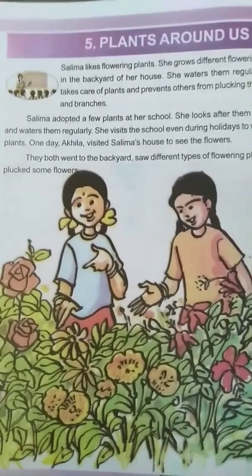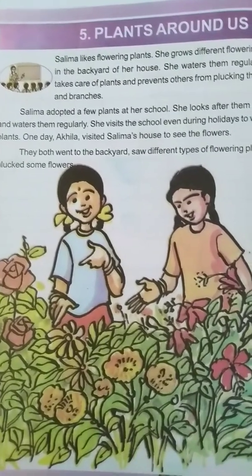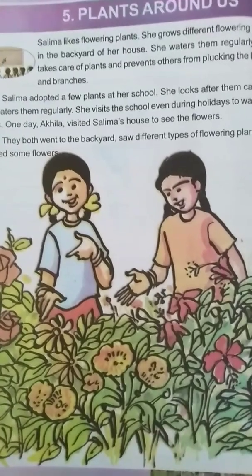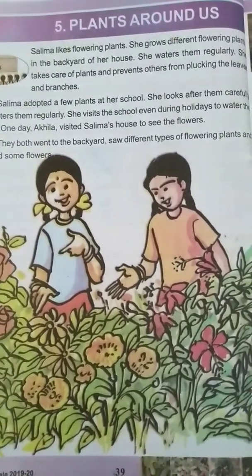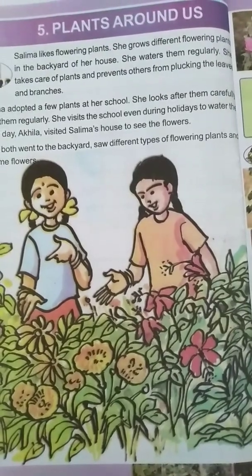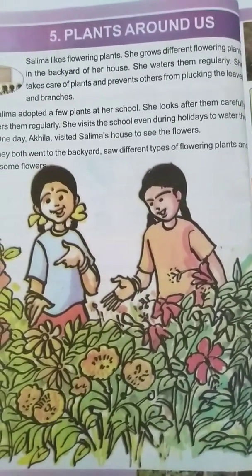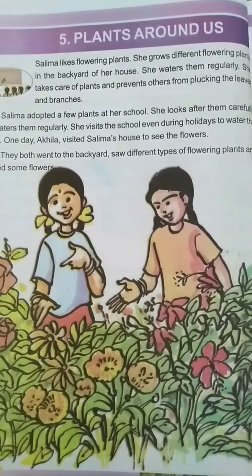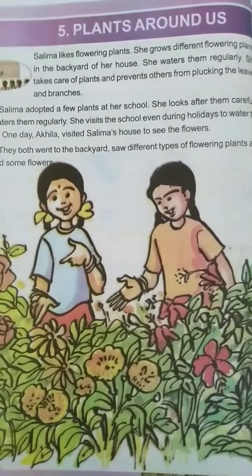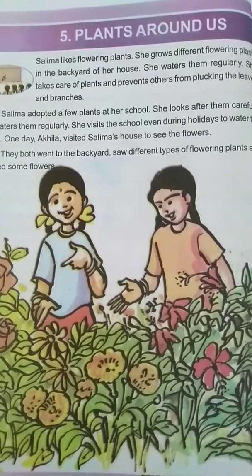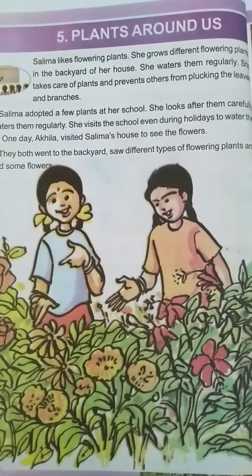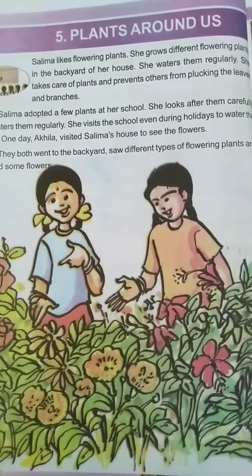Every day she takes care of the plants. She looks after them. She pulls out all the weeds. She waters the plants every day. Understood? She does not allow others to pluck the flowers and leaves of the plants. So she looks after these plants very carefully.